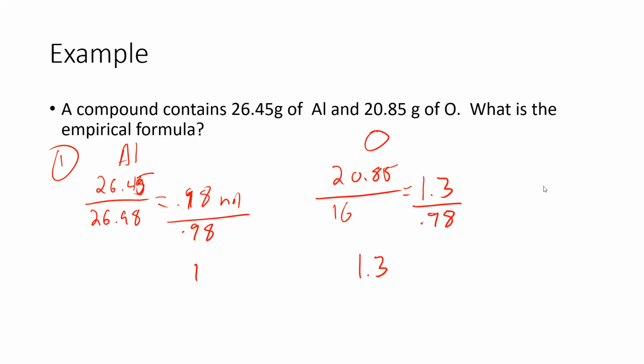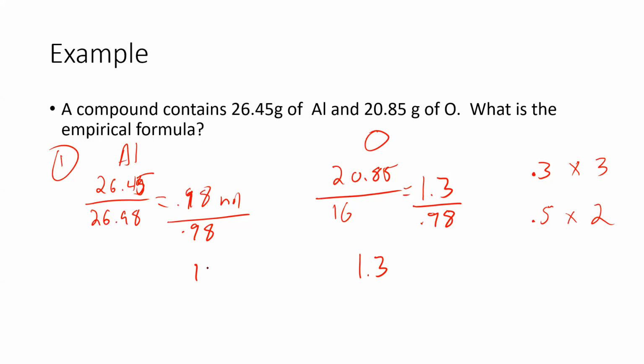Well, we have to multiply by a whole number until we get whole numbers here. Usually I say trial and error, but I'm just going to tell you now because I don't like trial and error. If you see a 0.3, you're going to want to multiply everything by 3. And if you see a 0.5, you're going to want to multiply everything by 2. You will not get an example problem that is anything other than these two, a 0.3 or a 0.5. And if you do, I'll help you out with it.